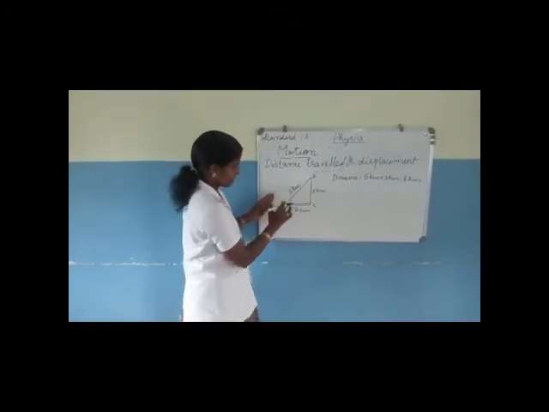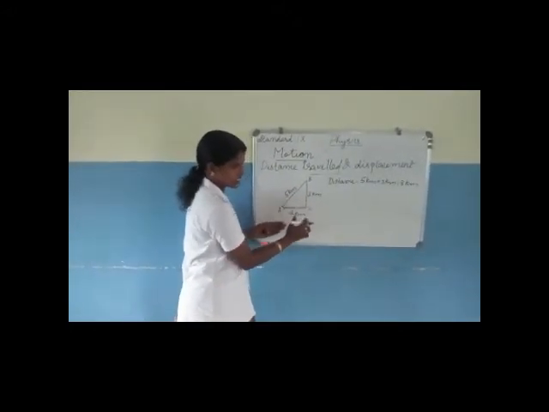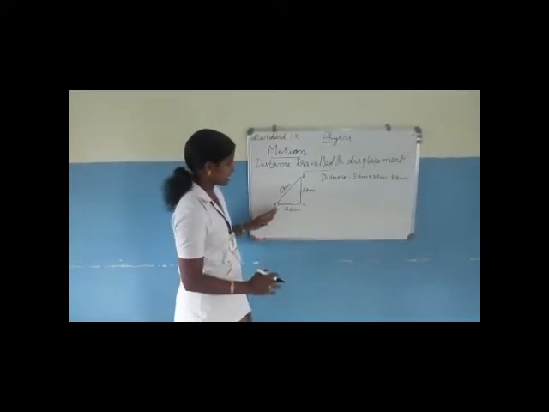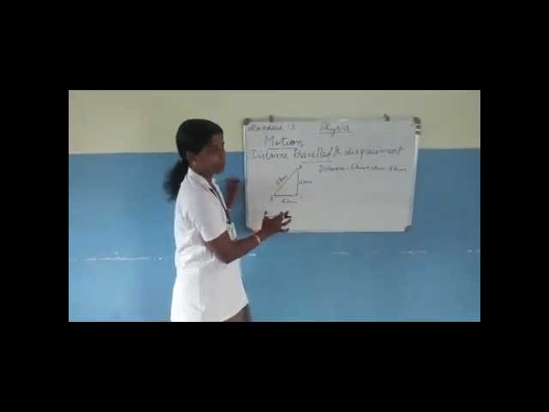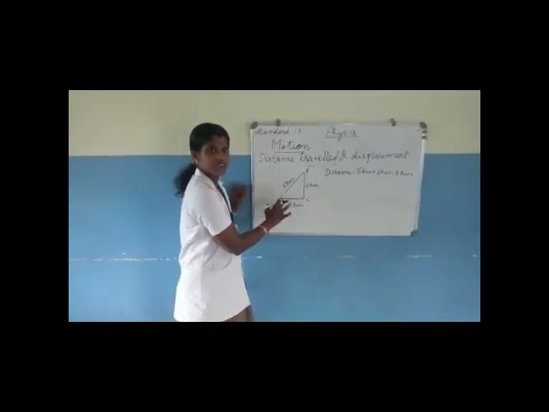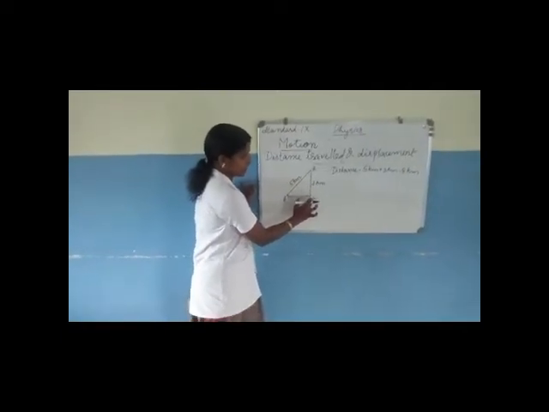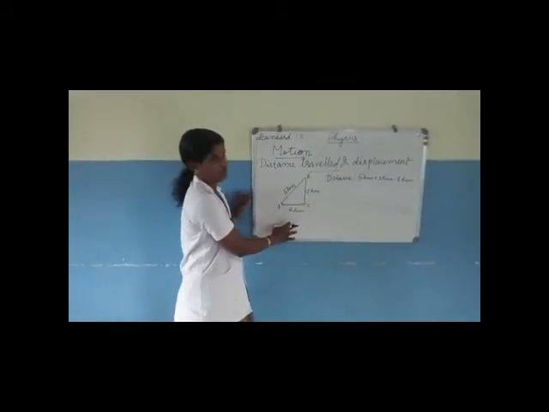Displacement means from this place A he moved to C. That is his displacement. Displacement is the shortest straight line difference between the initial position, meaning the starting position, and the final position. From the starting point to the final point, he has travelled only 4 km.